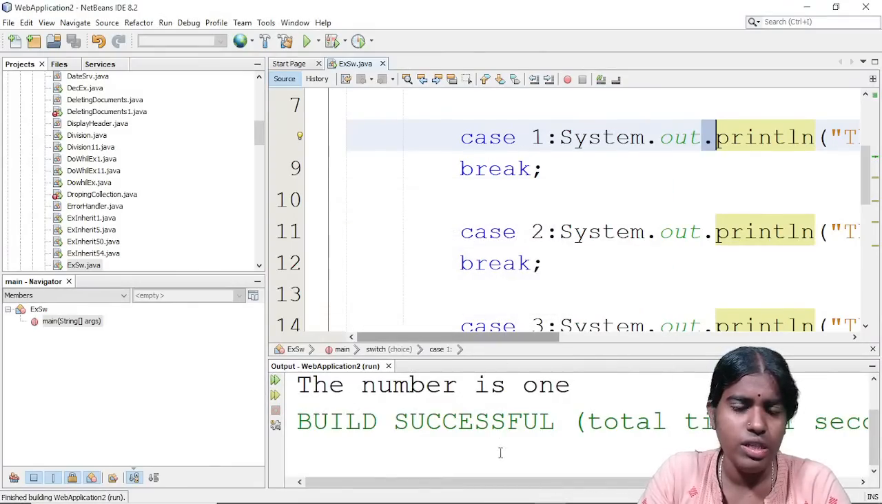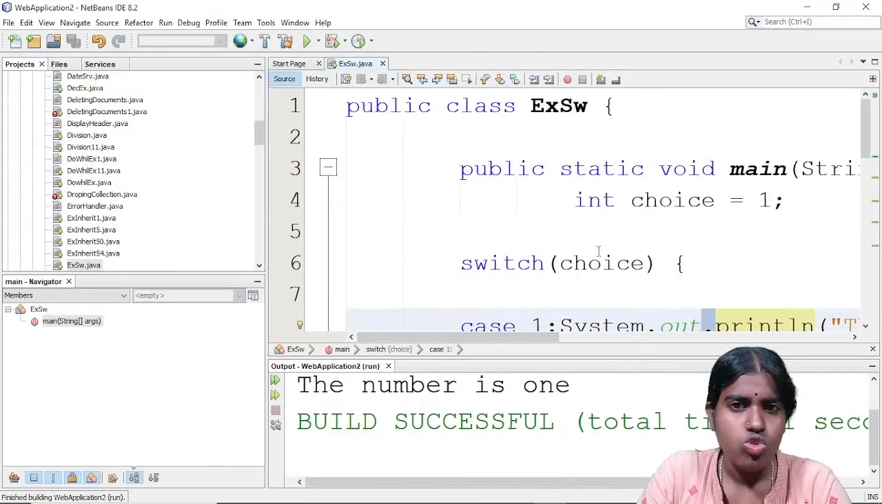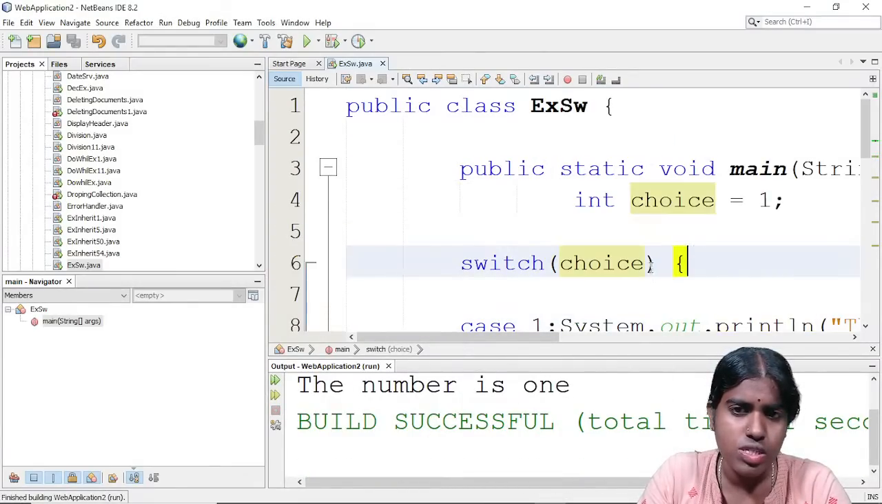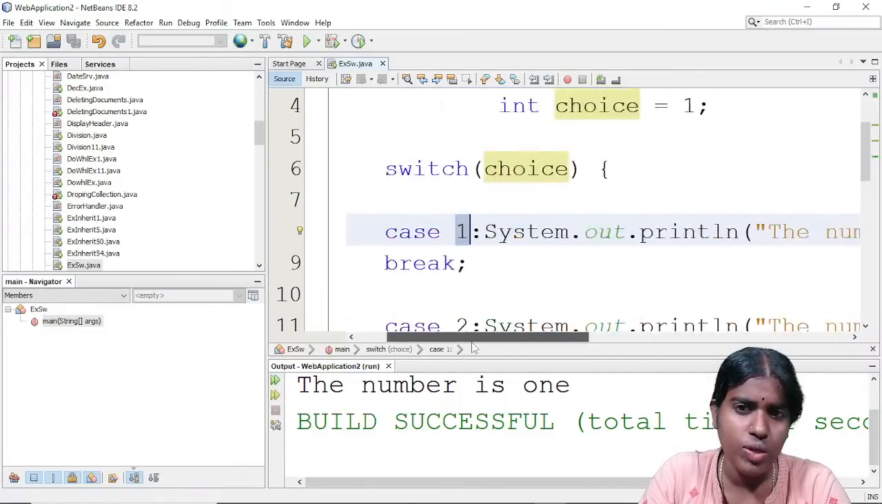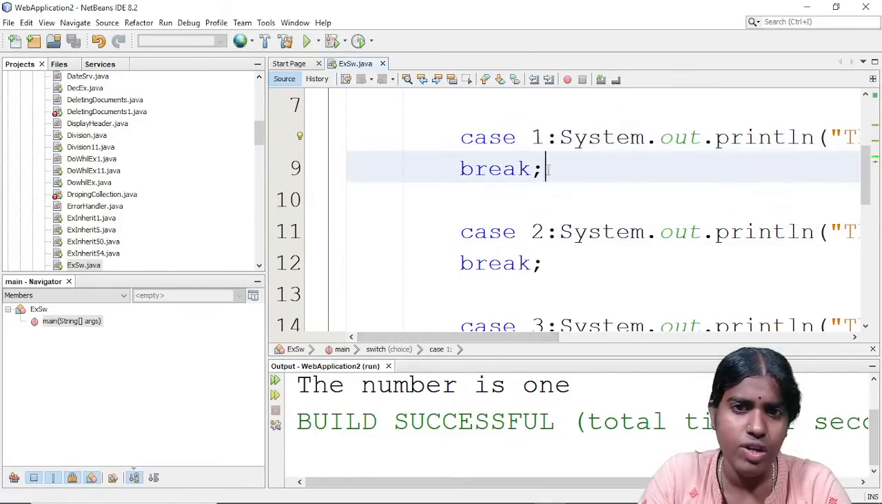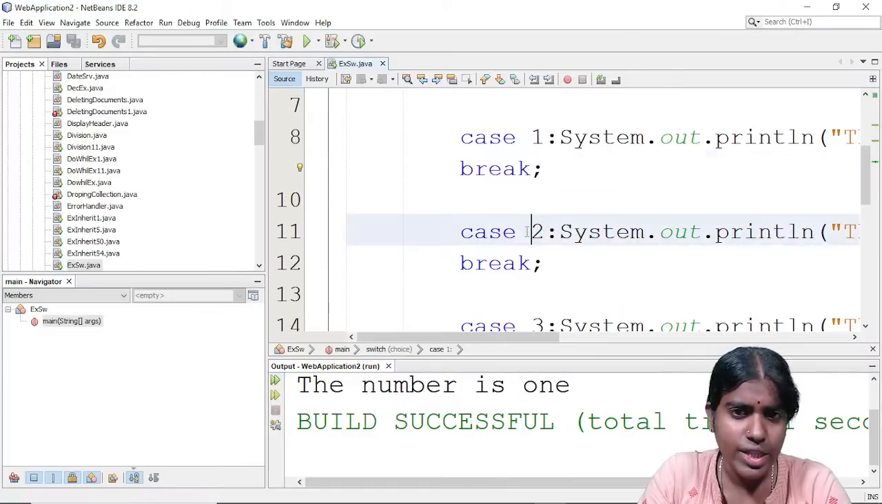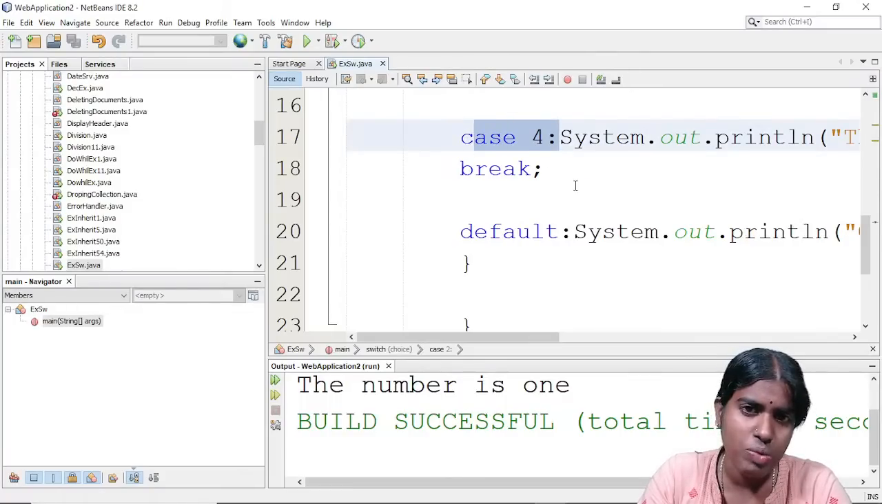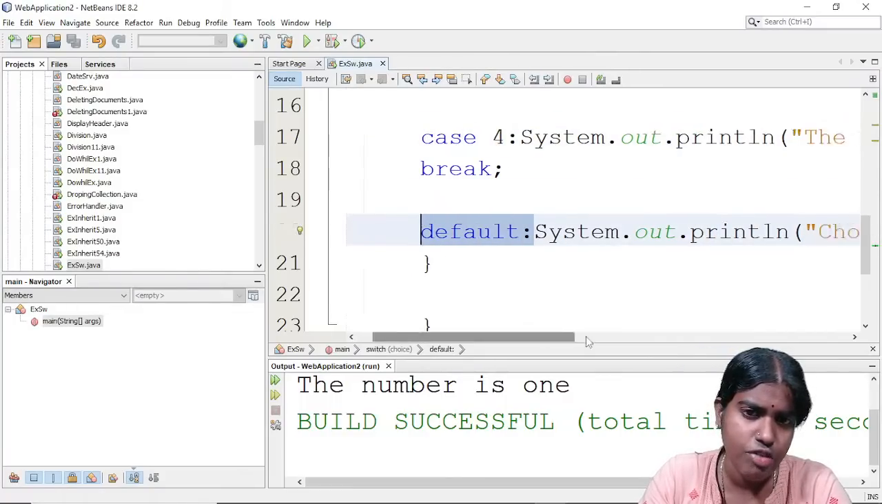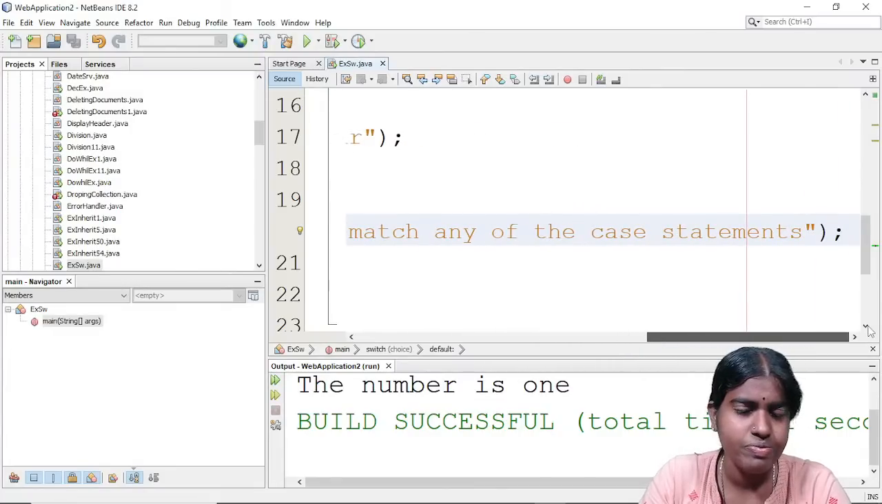So I am going to run this file, you can see here. Based on whichever case block, the choice parameter is passed as an argument to my switch statement. If it matches case 1, it goes to case 1, the number is 1 will be printed, and it will exit from the first case. Then it goes to the second case block, so the number is 2. By default, when none of the case blocks matches, it goes to the default block and the default block will be executed.